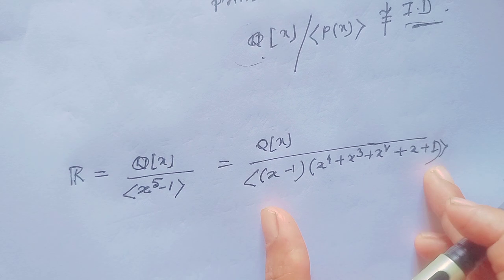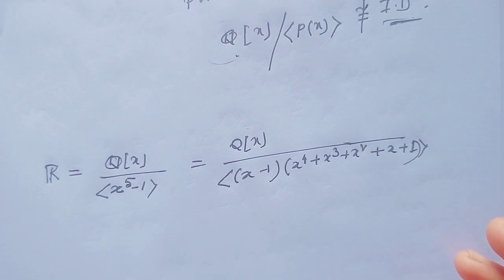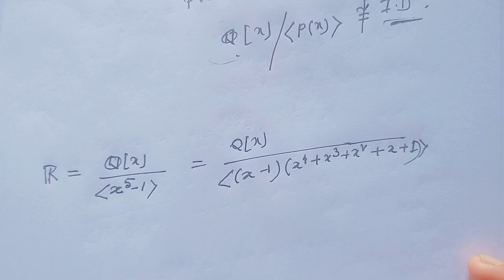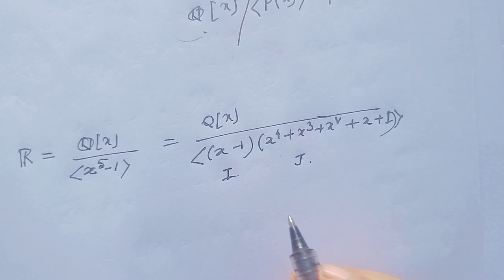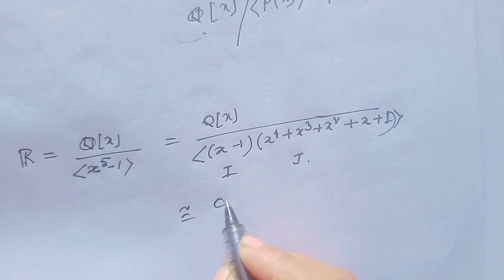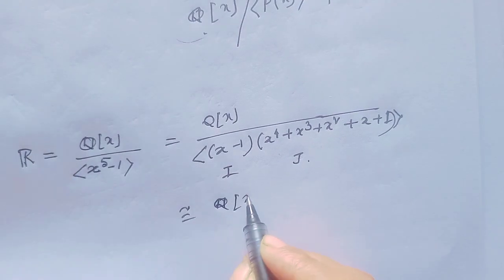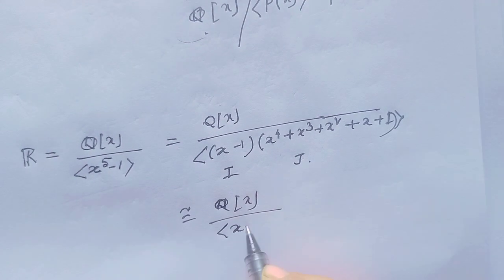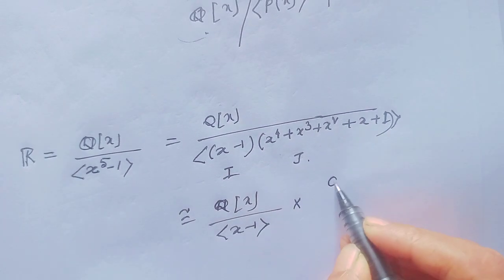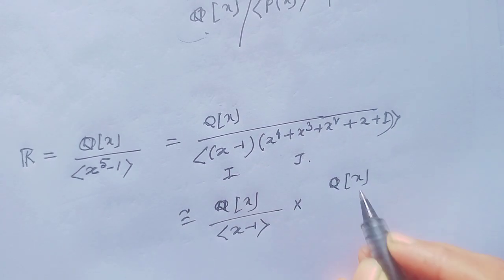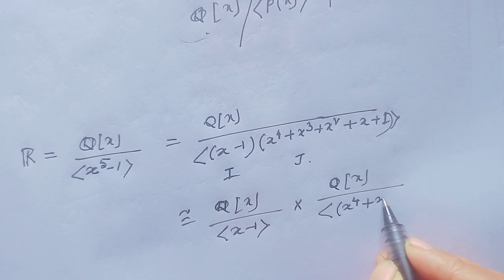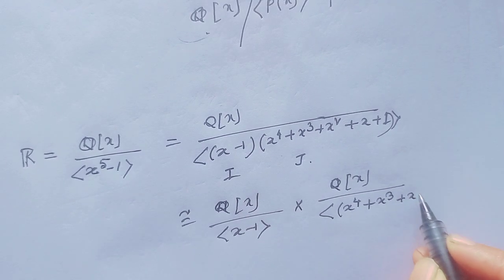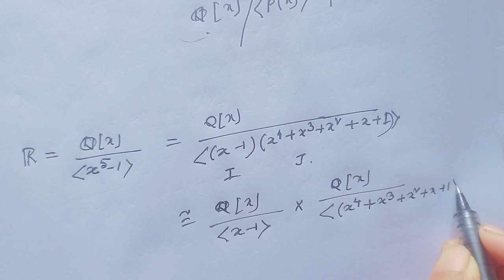And Q[x] modulo the ideal generated by IJ is isomorphic to Q[x] modulo I cross Q[x] modulo J. If this is I and this is J, then this is isomorphic to Q[x] modulo the ideal generated by x minus 1 cross Q[x] modulo the ideal generated by x to the power 4 plus x cube plus x square plus x plus 1.